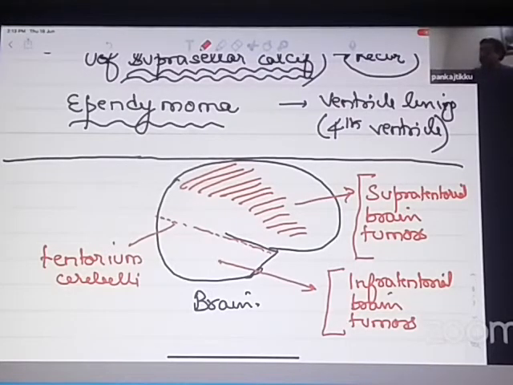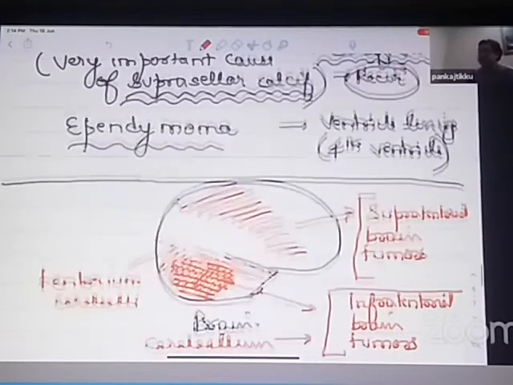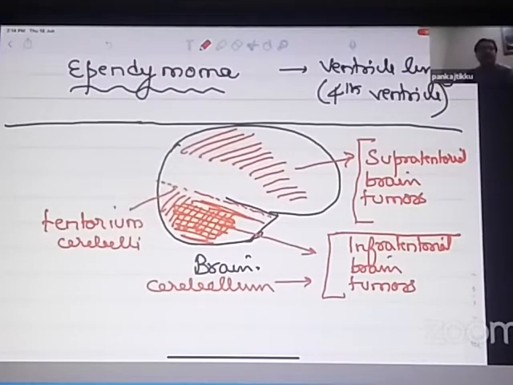So basically most of the tumors of the cerebellum, this is the cerebellar area, the shaded portion is the cerebellar area. So most of the brain tumors which arise from the cerebellum are called infratentorial brain tumors because they lie below the tentorium cerebelli line. Those brain tumors which lie above the tentorium cerebelli line, that means they are mainly arising from the cerebral cortex, will be called supratentorial brain tumors. Those which arise from below the line are known as infratentorial brain tumors.